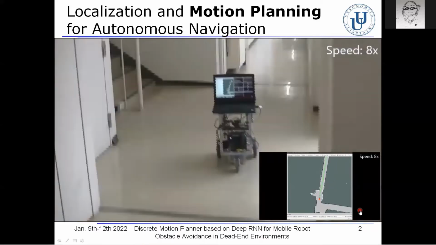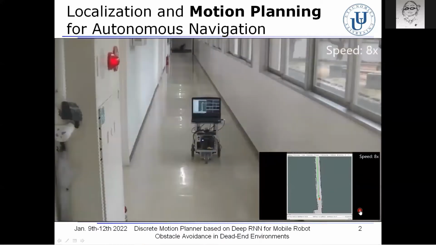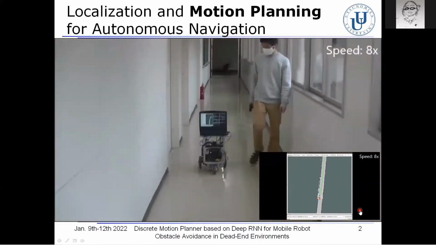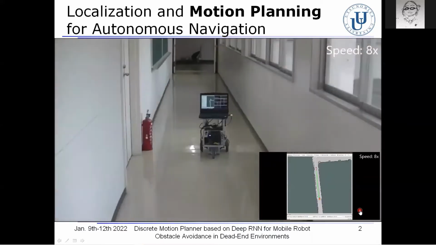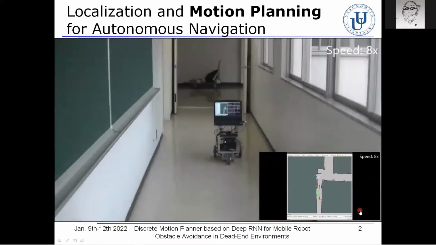In this work, especially, we focus on the motion planning technique so that the robot moves toward a goal while avoiding collisions with obstacles.